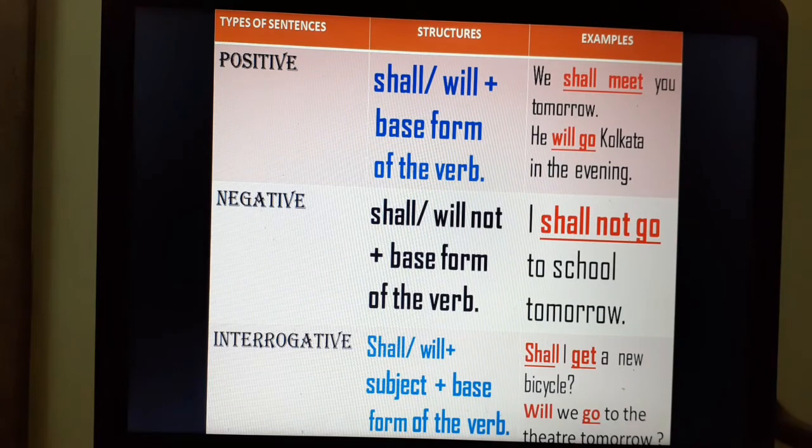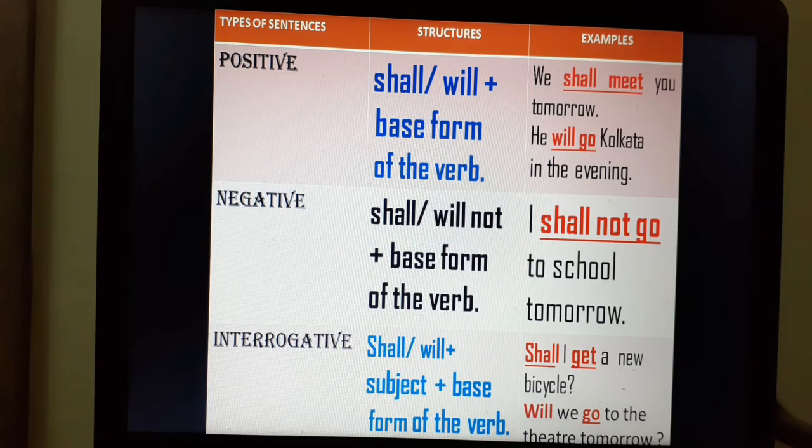Now, the structure of simple future in positive, negative and interrogative sentences. In positive, the structure for simple future is shall or will plus base form of the verb. We shall meet you tomorrow. Second, she will go to Kolkata in the evening.